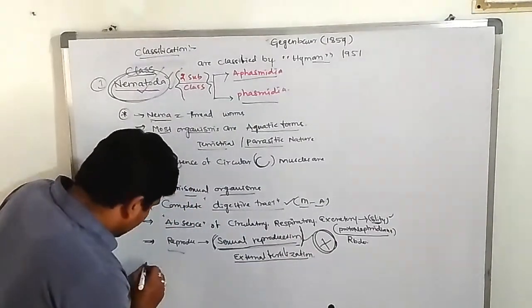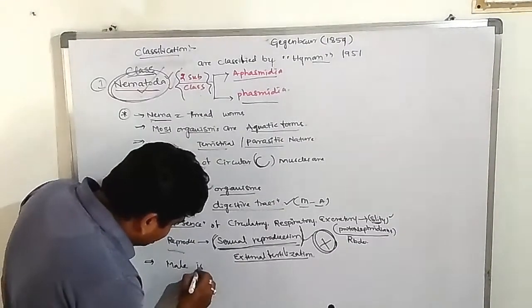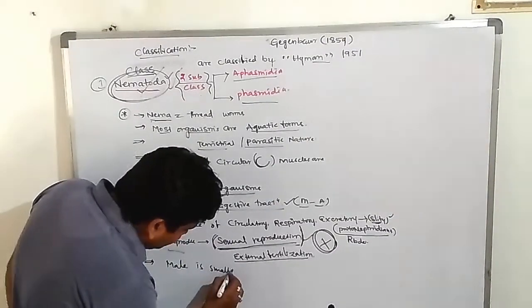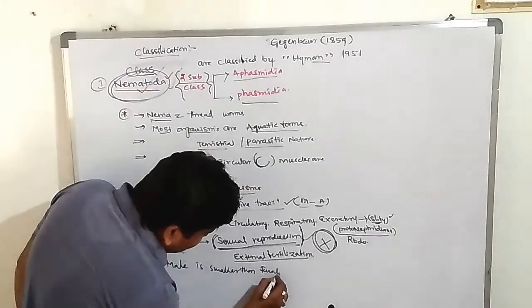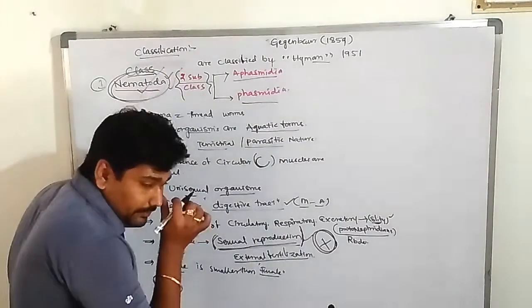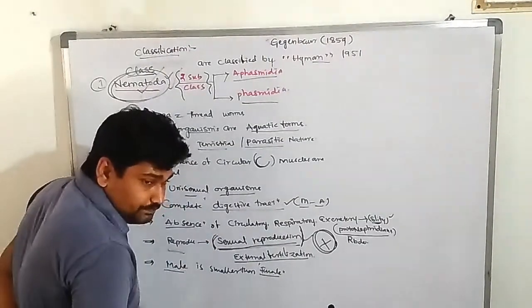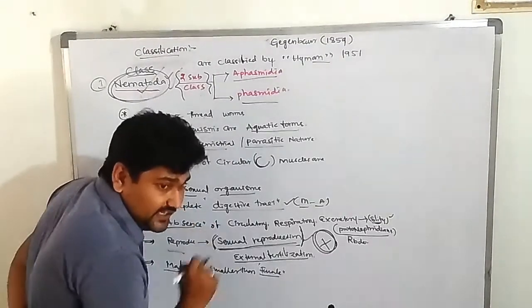In this class, another important point is that the male is smaller than the female. Females are very large in size compared with males. Okay, clear? What do these organisms consist of?